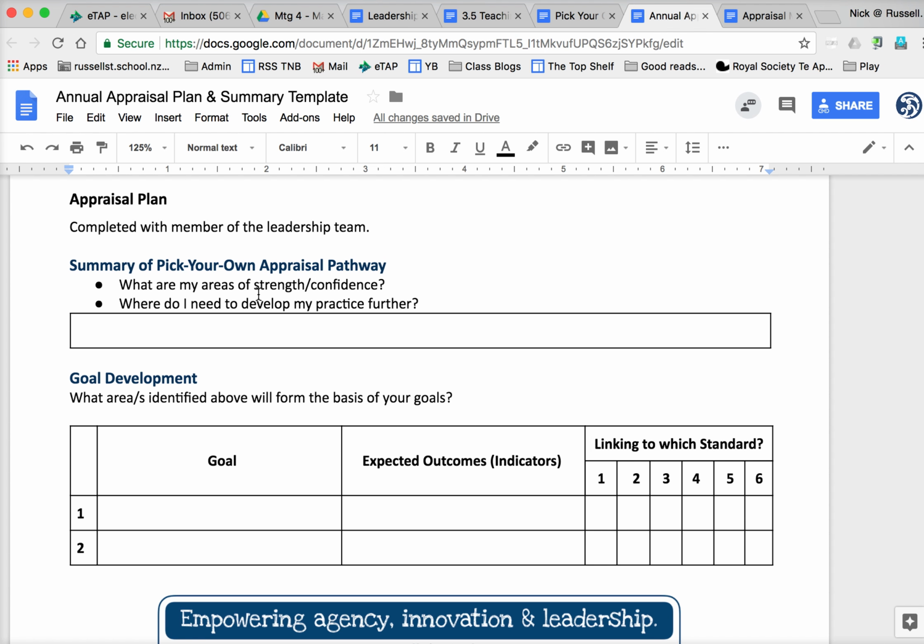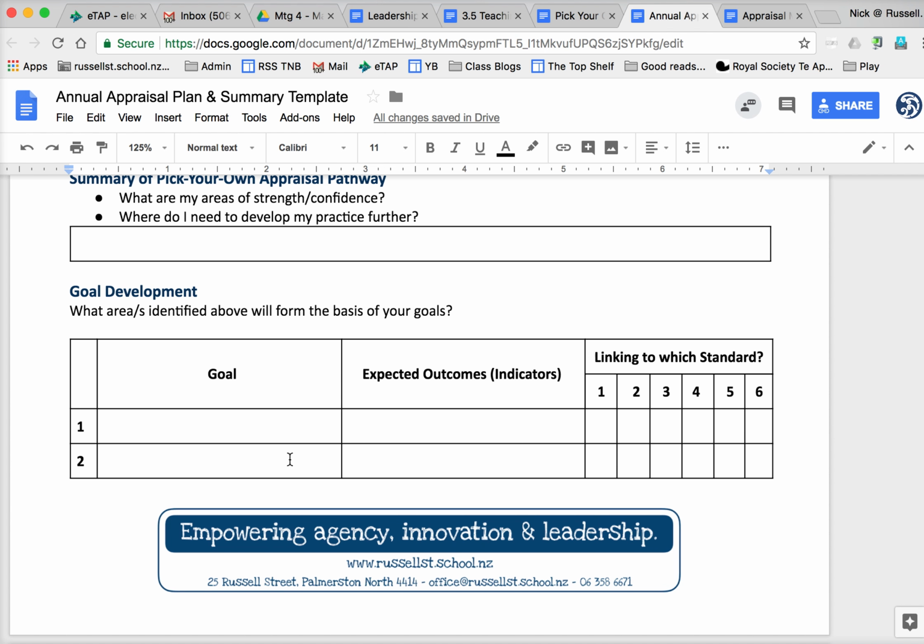First of all, it references your picker path. From your picker path, you would have ticked various boxes or not, and that should identify strengths and weaknesses. So there's just an opportunity there for that to be captured in a little narrative paragraph about what it is that your picker path shows. From that process, you should identify a couple of areas that you need to work on and further develop, and those will form the basis of your goals.